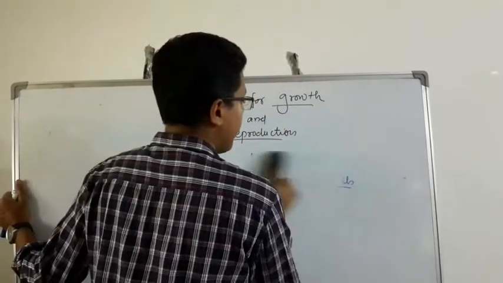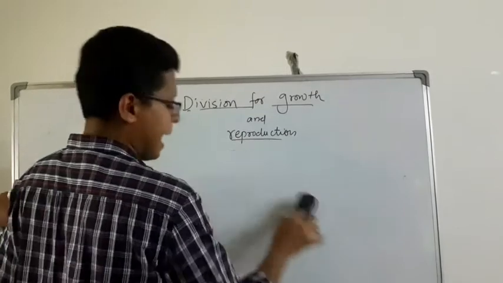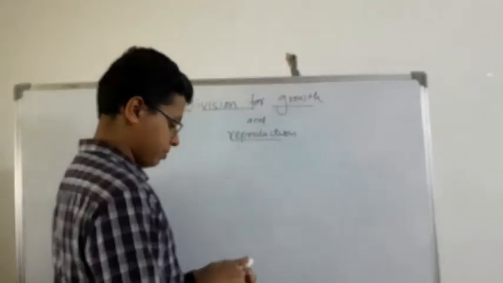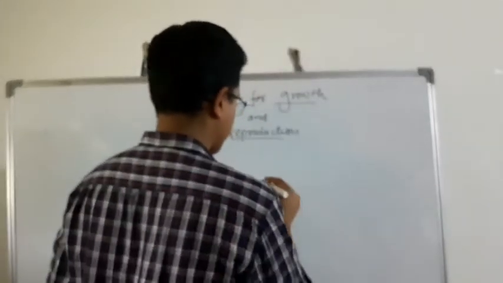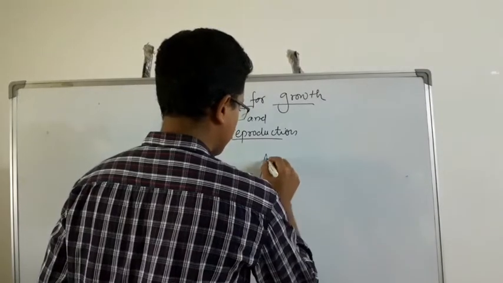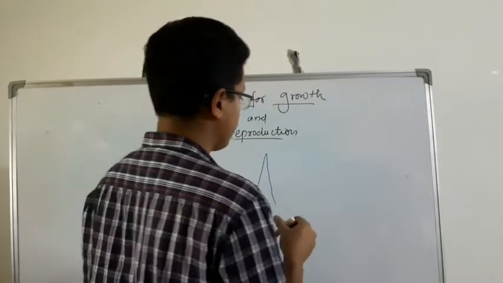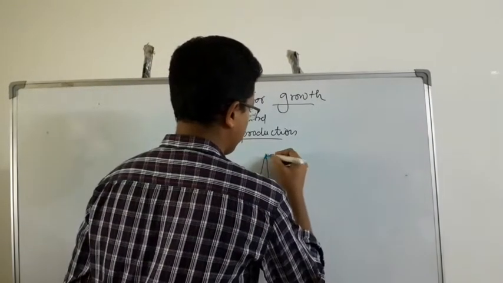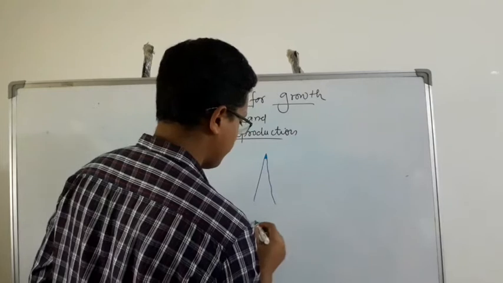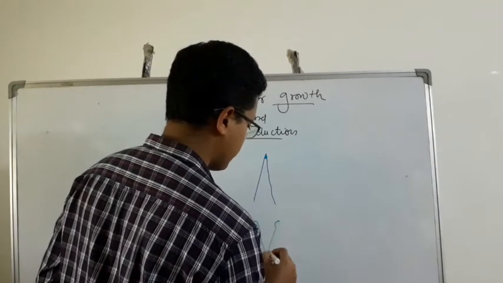So, if I have to draw a picture of a plant, this is the tip of the plant, and this is the root of the plant.